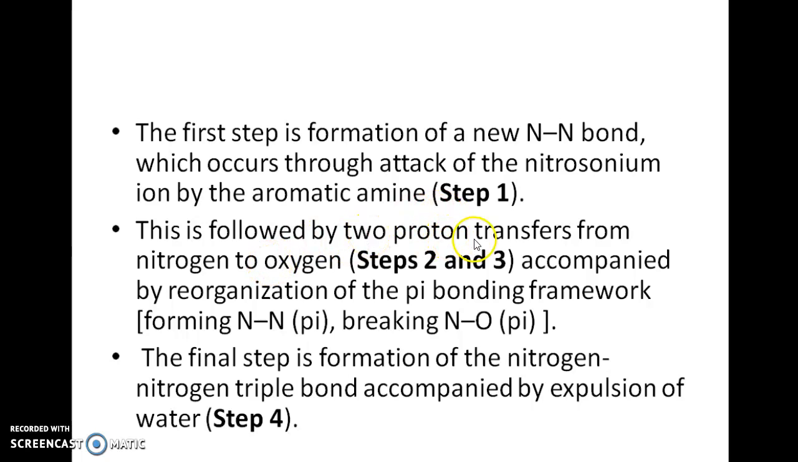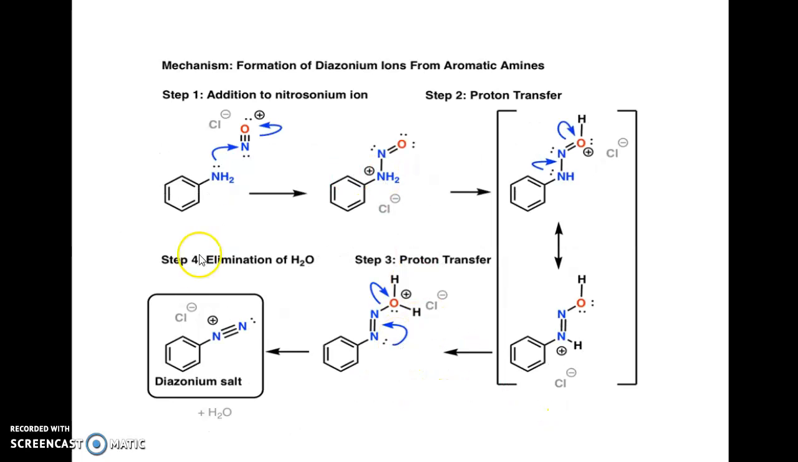Further, the two proton transfers from nitrogen to oxygen, which are steps 2 and 3, are accompanied by reorganization of the pi bonding, that is forming the nitrogen pi bond and breaking the nitrogen-oxygen pi bond. The final step is the nitrogen triple bond formation, which is formed by the expulsion of water, which is step 4. So these can be given like this.